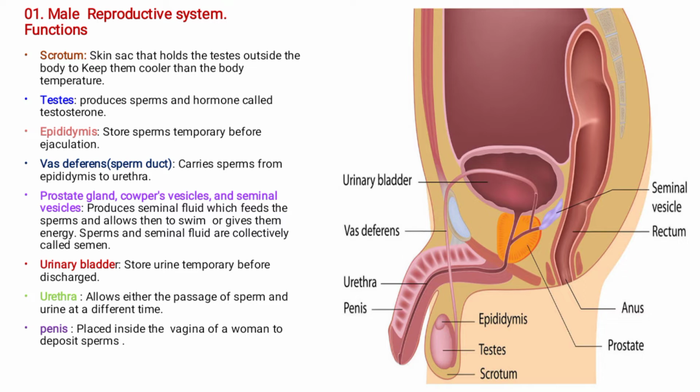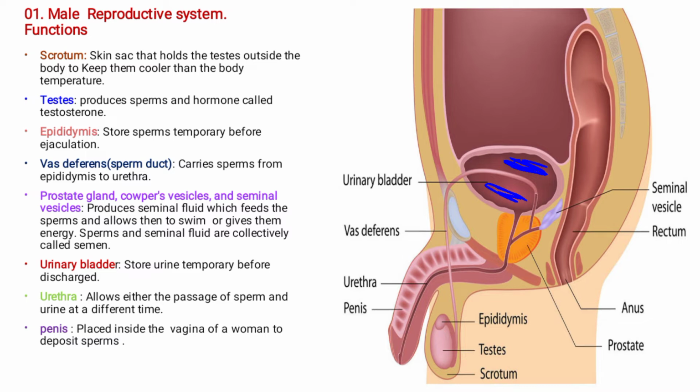Okay, we're going to talk about also the urinary bladder. This is the bladder. The bladder is found on this part. Like I said, the bladder doesn't play any reproductive function, but its function is to store urine temporarily before discharge.